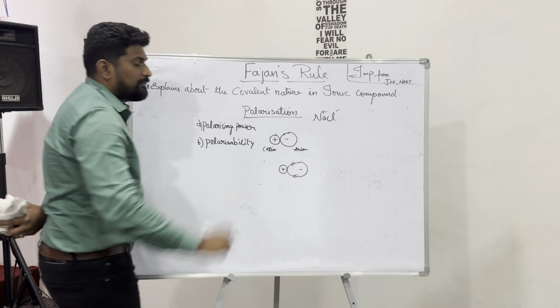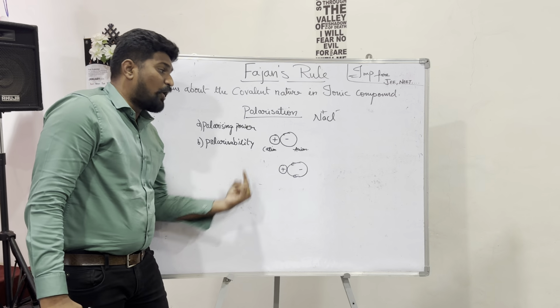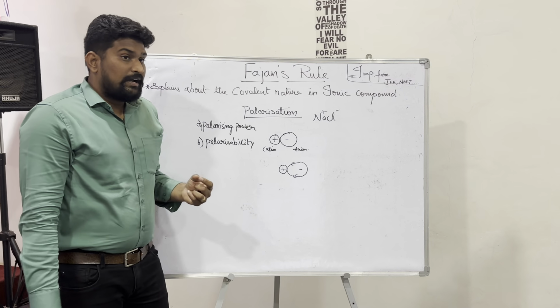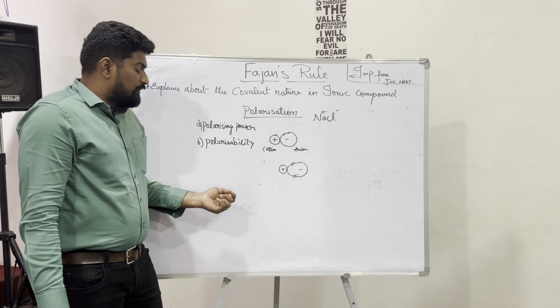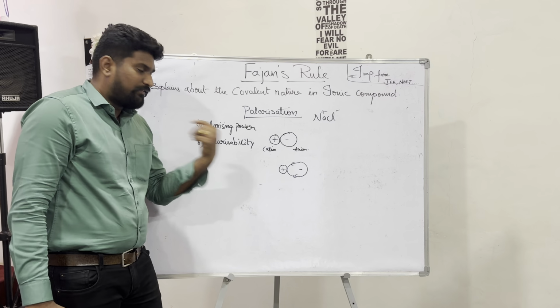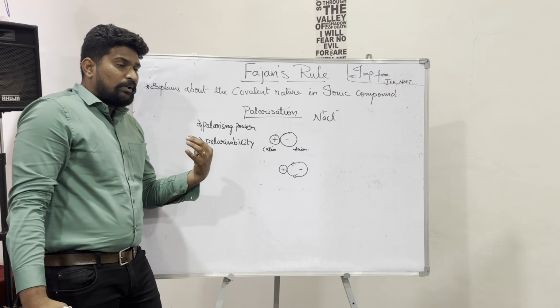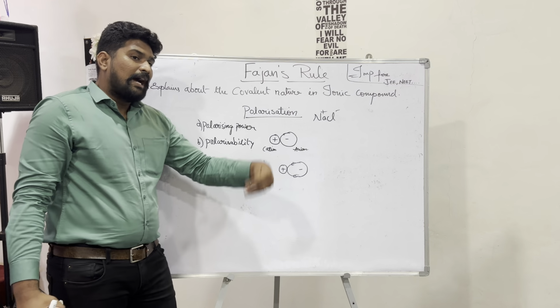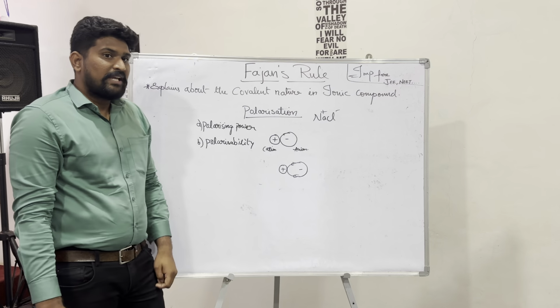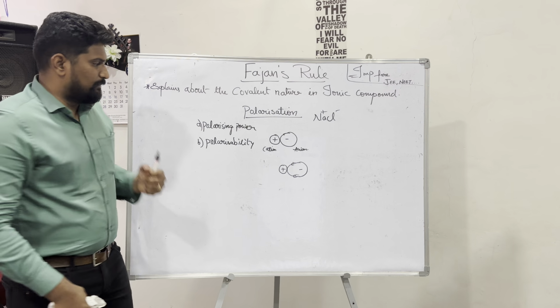What is polarizability? This is the property of an anion. When a cation is pulling the electrons towards itself from the anion, the anion is able to give the electrons to the cation, and that ability is called polarizability. So this is what we need to understand about the polarizing power and polarizability.